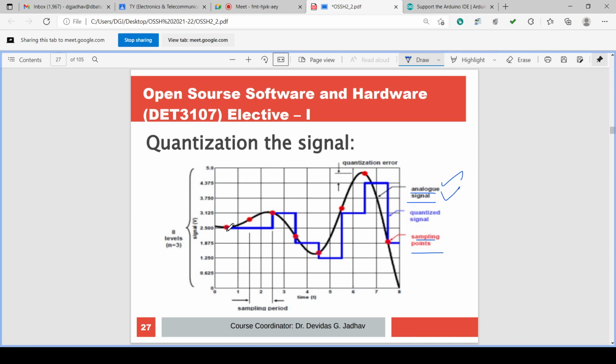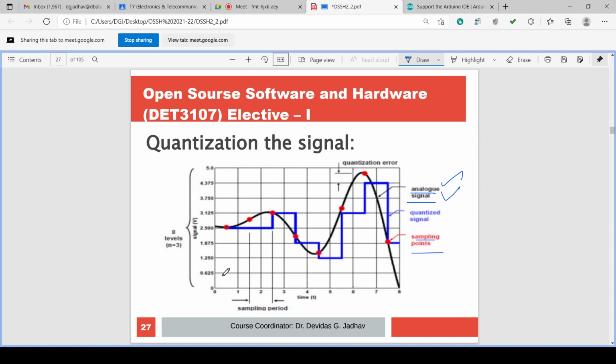And this amplitude is assigned the value which is nearby level. So these are the different levels: 1, 2, 3, 4, 5, 6, 7, 8. Eight levels are there, 0 to 5 volts, eight combinations.